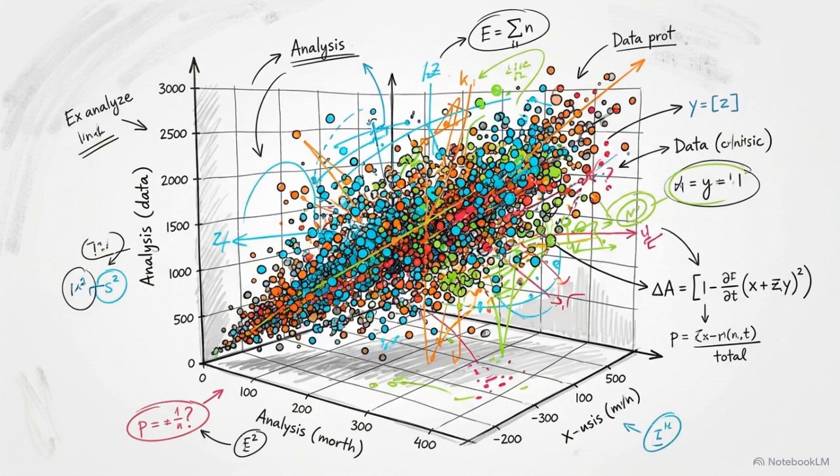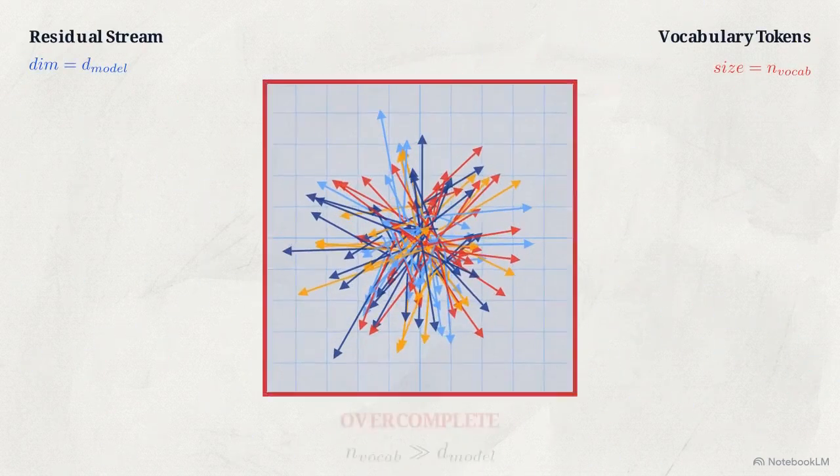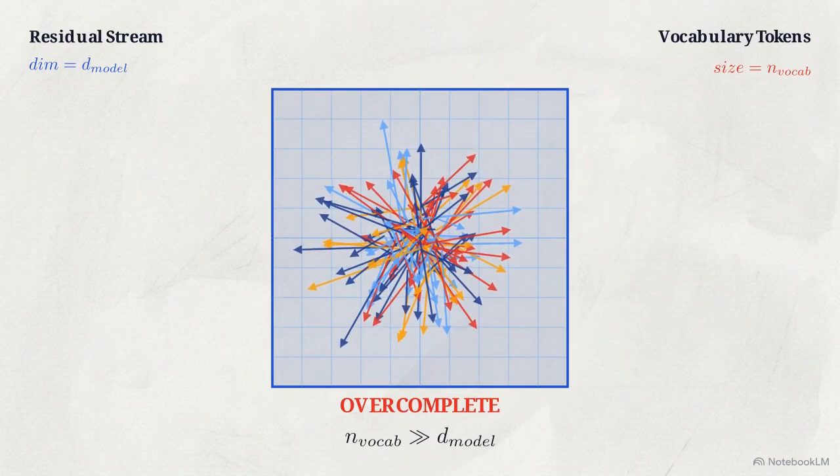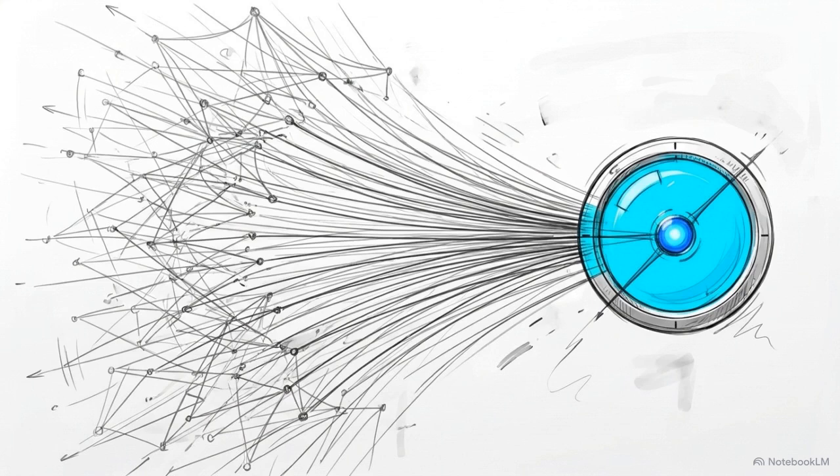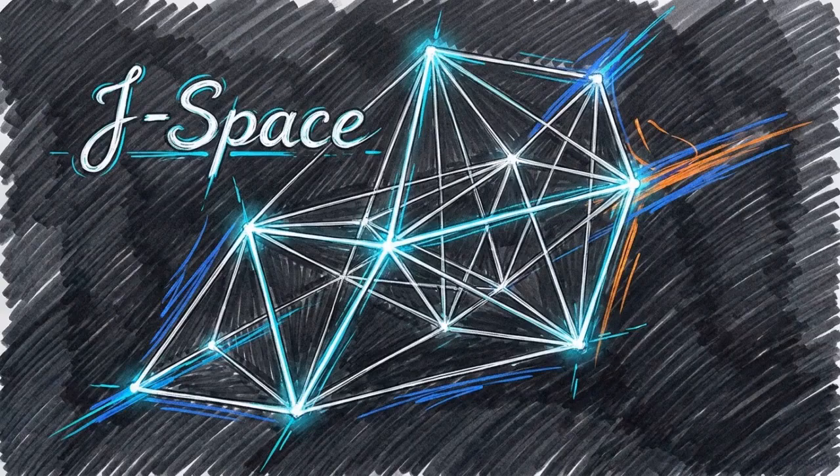The J-lens introduces a new problem. It generates an overcomplete set. It maps more vocabulary vectors than there are actual dimensions in the residual stream, meaning we have to isolate which specific vectors are active at any given millisecond. To solve this overcompleteness, we apply a specific mathematical optimization algorithm known as gradient pursuit. Gradient pursuit locates a sparse, non-negative combination of these vectors. This distinct subframe of active geometry is what we formally define as the J-space.